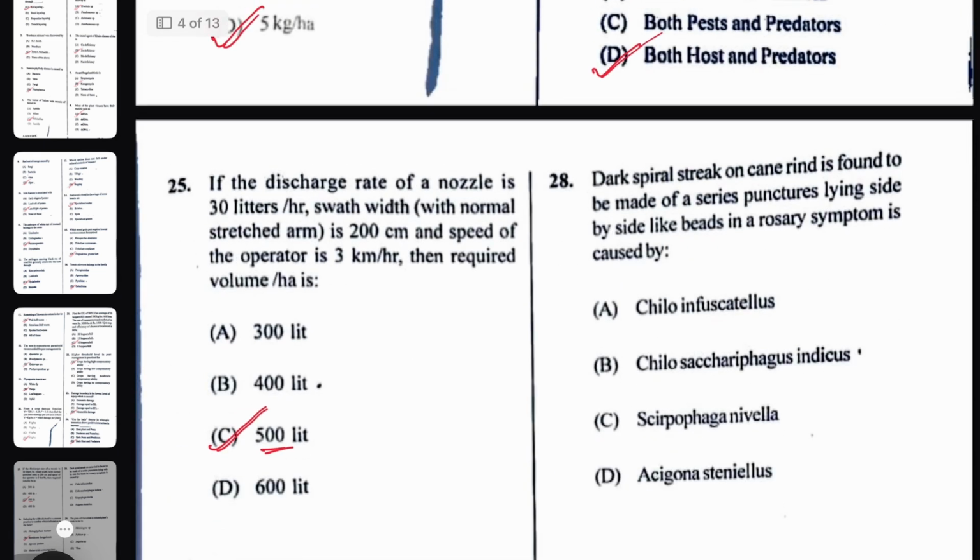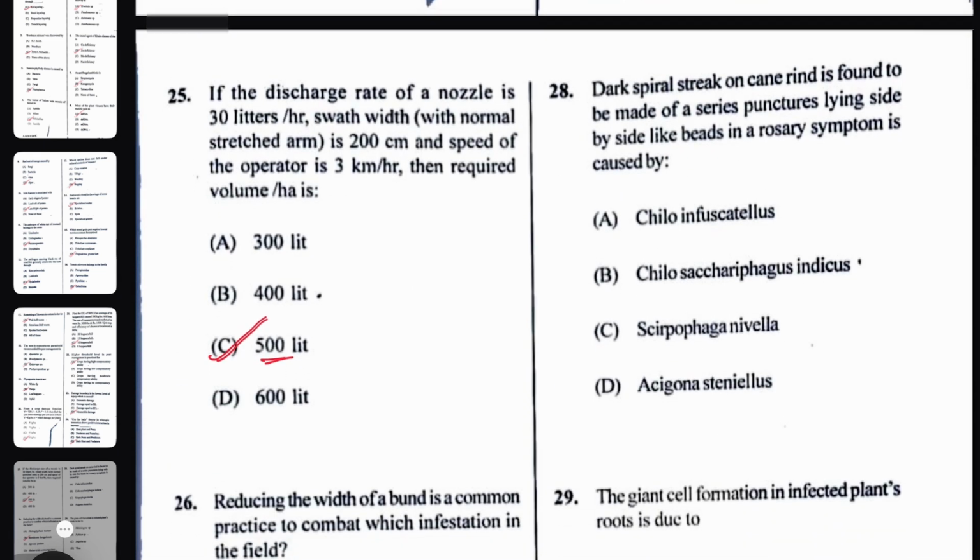Next question. Dark spiral streak on cane rind is found to be made of serial punctures lying side by side like beads in a rosary. This symptom is caused by which of the following causal organisms? That is Scirpophaga nivella. Okay, that is called top shoot borer.